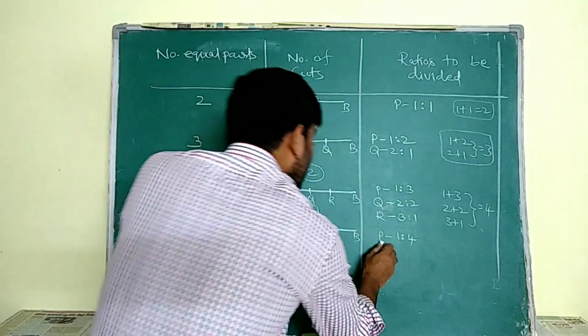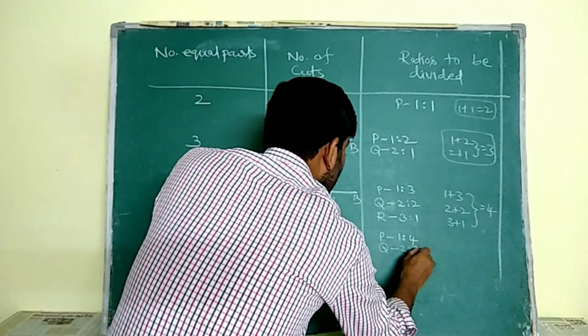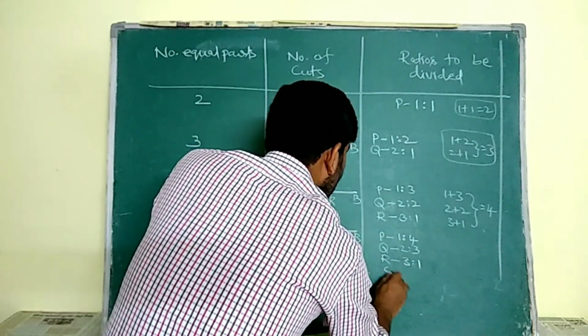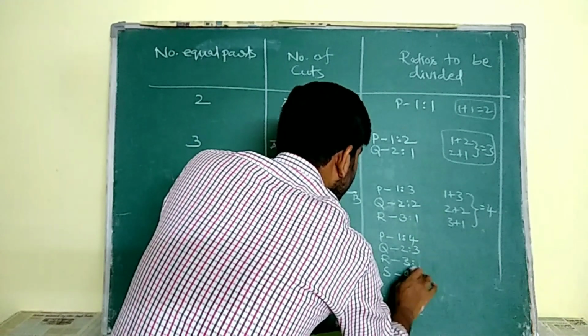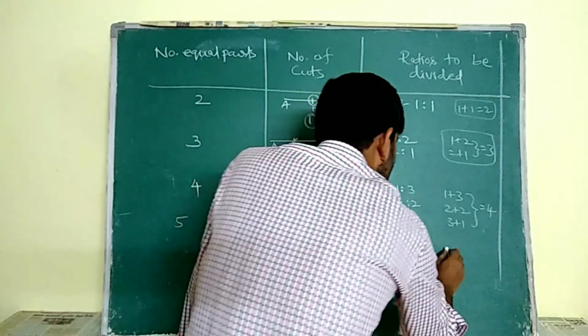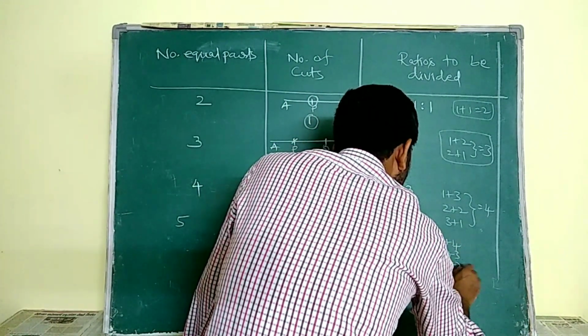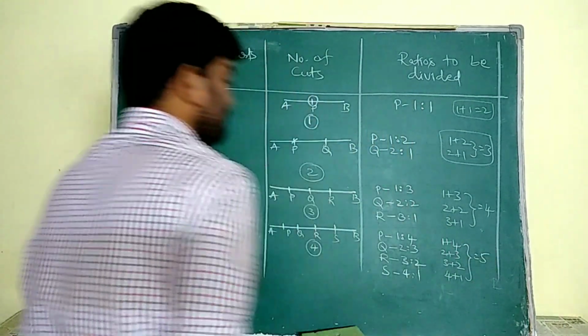Q is 2:3, R is 3:2, S is 4:1. So 1 plus 4, 2 plus 3, 3 plus 2, 4 plus 1. All the ratio parts give us 5.